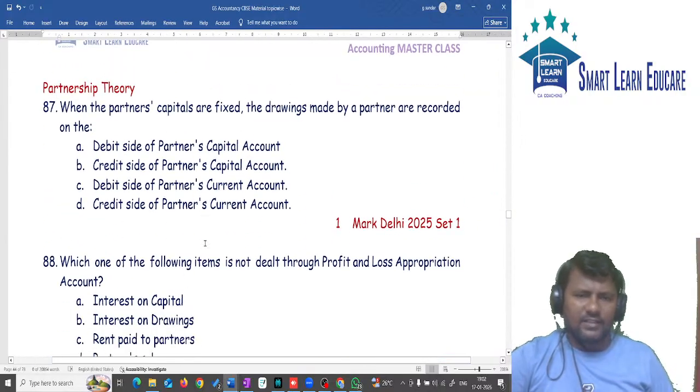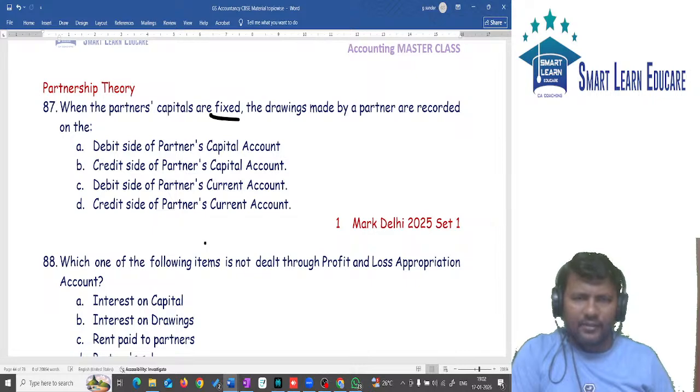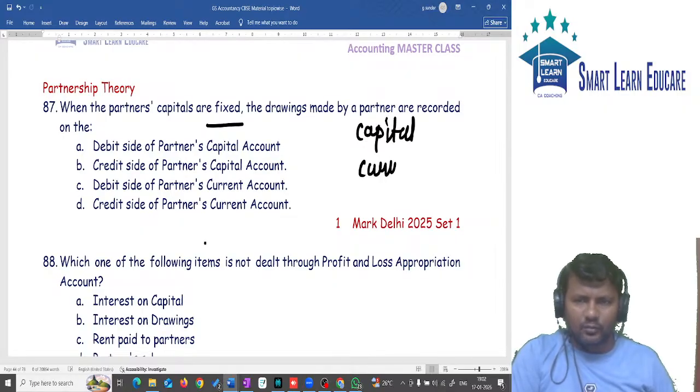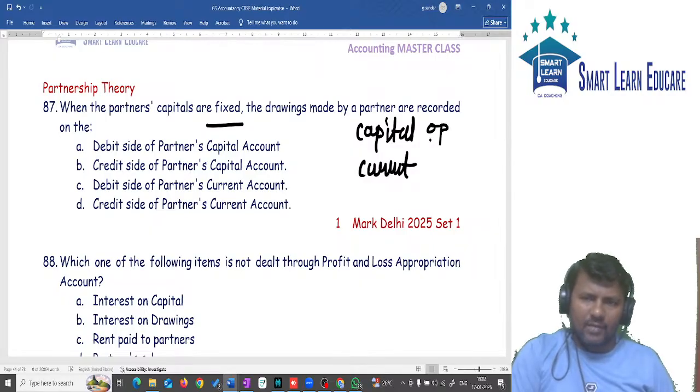So when the partners' capitals are fixed capital, drawings made by partners are recorded on. If it is fixed capital, we will have two accounts. One is the capital account, another one is the current account. In the capital account, opening capital will come, additional capital will come, capital withdrawn will come.